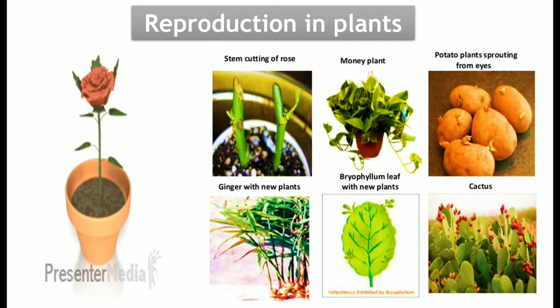And there are a few more ways of reproduction in plants, like if you just cut a stem and pot it, you will have another rose plant coming out. There are certain leaves, if you just keep this leaf into the soil, it will grow into another plant. If you take a sprouting potato and keep it under the soil, it will grow into a new plant. So there are certain roots, stems and leaves which help in reproduction of the plant, producing a similar looking organism like themselves.